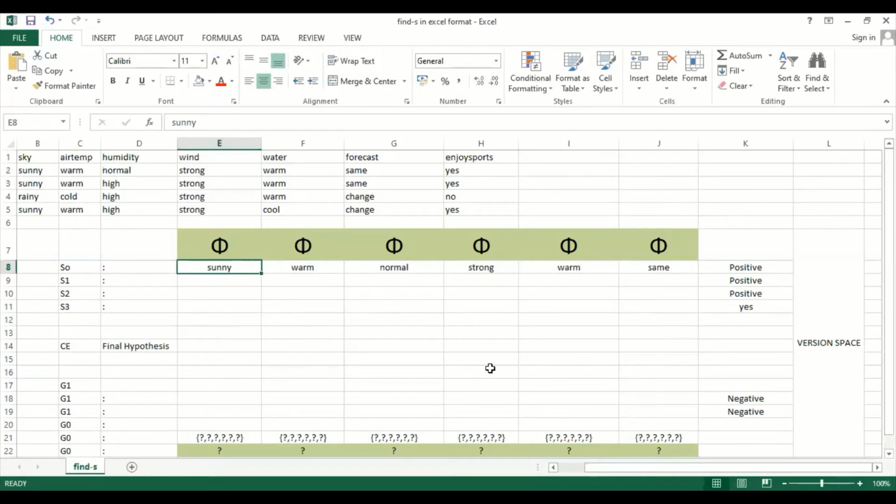Next, let's try to take the next record. What the algorithm does is it takes the next record and checks whether it is a positive value or a negative value.